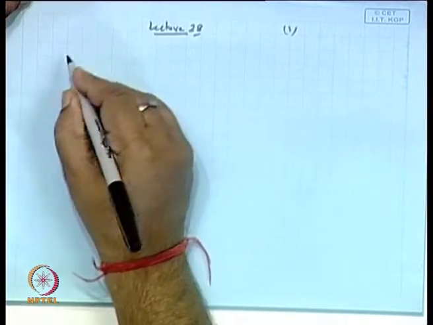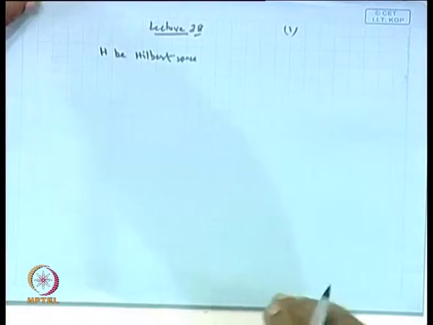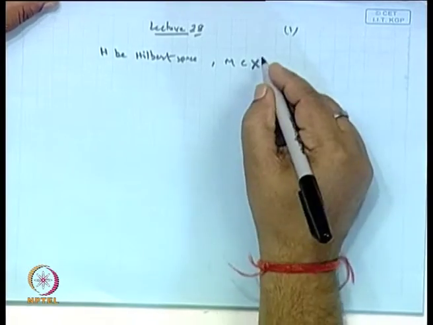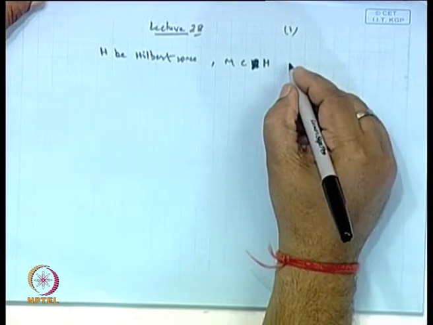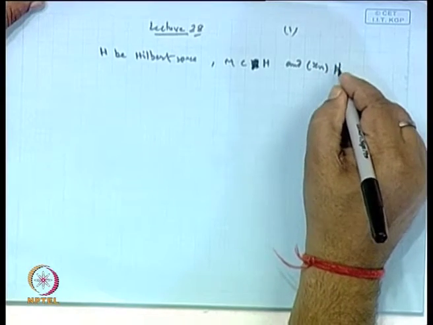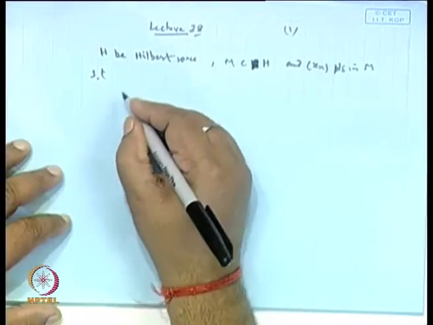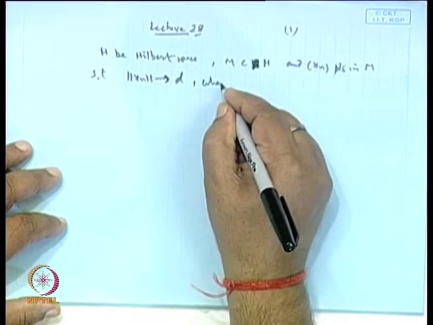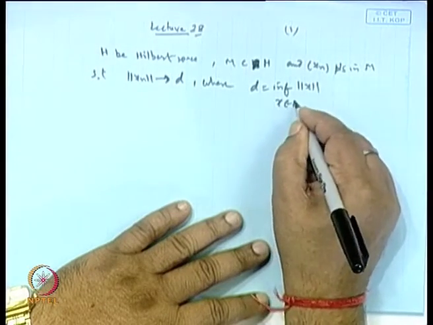The problem was: let H be a Hilbert space and M be a convex subset of H, and let Xn be a sequence of points in M such that the norm of Xn goes to D as n tends to infinity, where D is the infimum of norm X when X belongs to M.